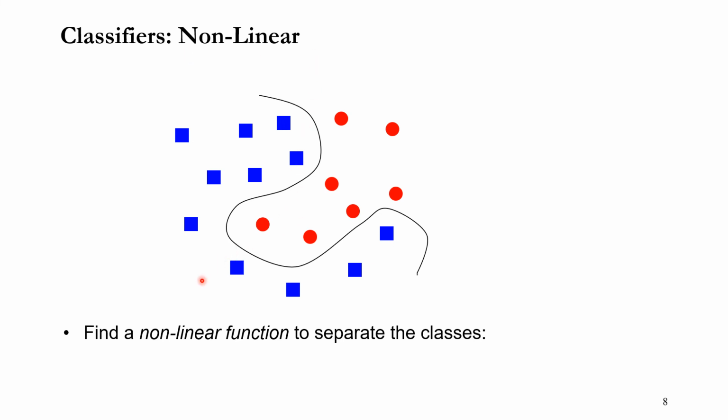But one advantage of a linear classifier is that if you are able to solve a problem using a linear classifier, then it is very, very easy to find the optimal answer. On the other hand, if you use a non-linear classifier, it is very, very difficult to find the optimal classifier in non-linear classification.